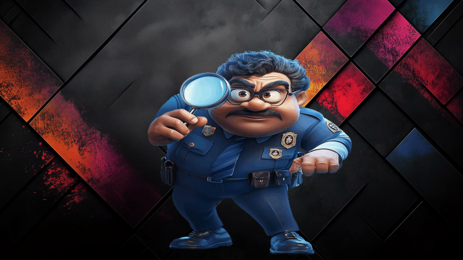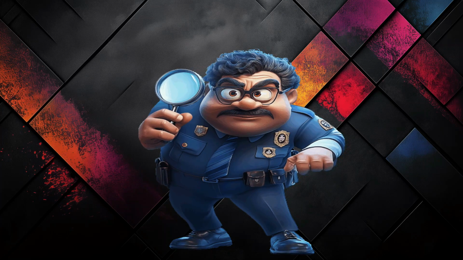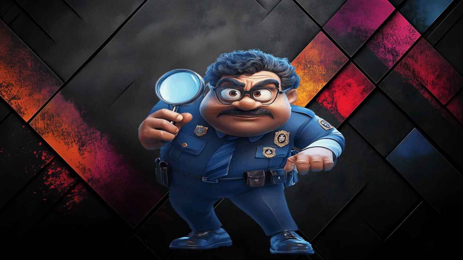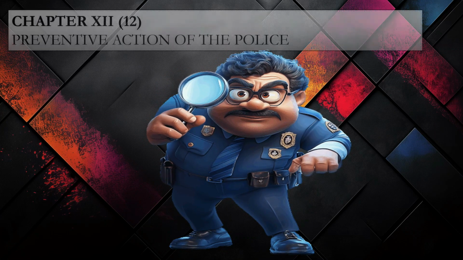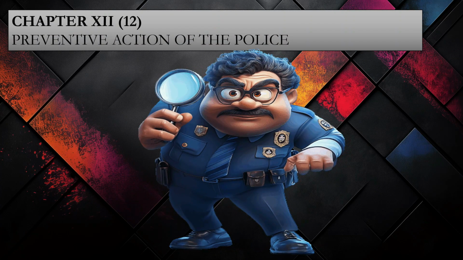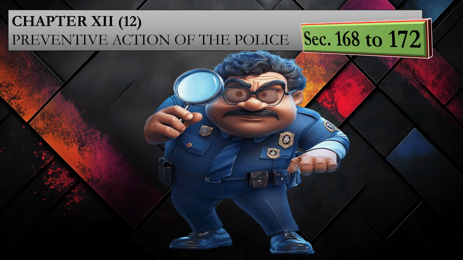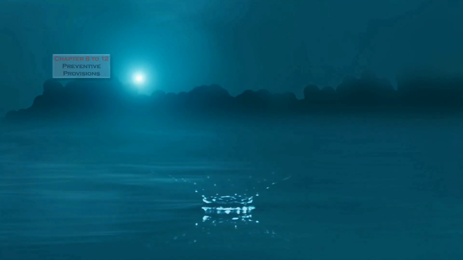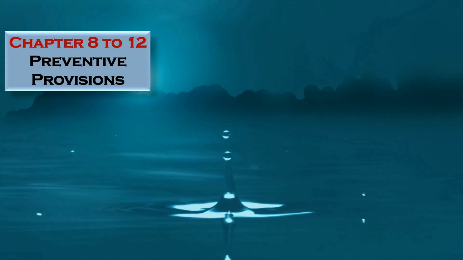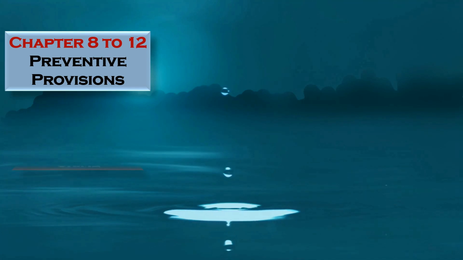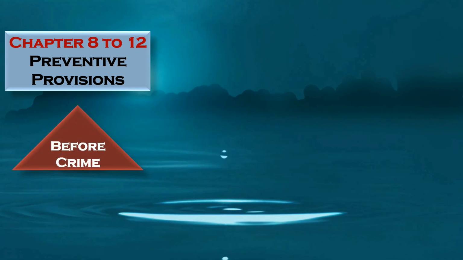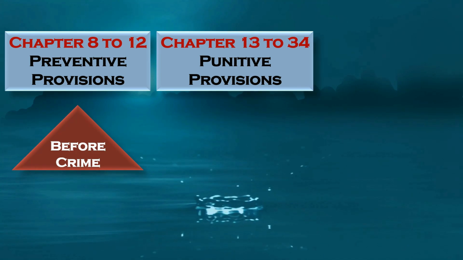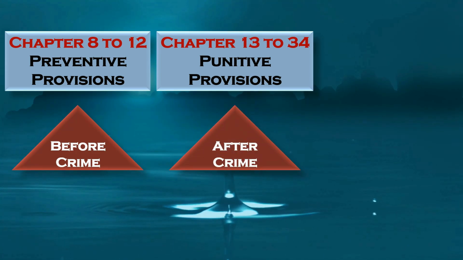And now about urgent emergent situations where the administration cannot wait for someone to come forward and complain for any arising situation, which can be anything. To deal with such situations, we have another chapter, chapter number 12, preventive action of the police, under section 168 to 172. So we have revised chapter 8 to chapter 12, that is preventive provisions. As I have already explained, it is before crime. And now let's come to the second part of Nagarik Suraksha, which is chapter 13 to chapter 34, punitive provisions. These are after crime has happened.